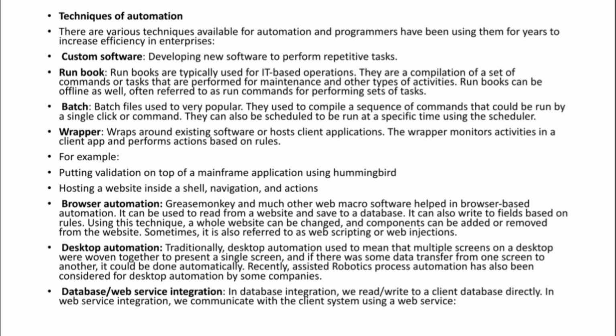Suppose if data transfers are there from one screen to another, it could be done automatically. Getting my point? So in a single screen you can show multiple screens in desktop automation, and if you want to do some data transfer from one screen to the other screen, it can be done automatically.